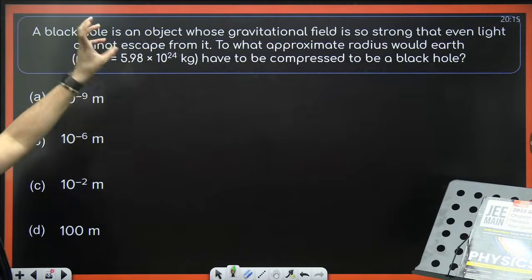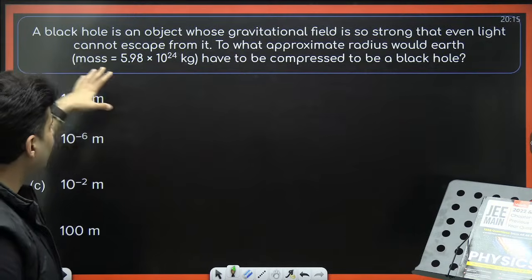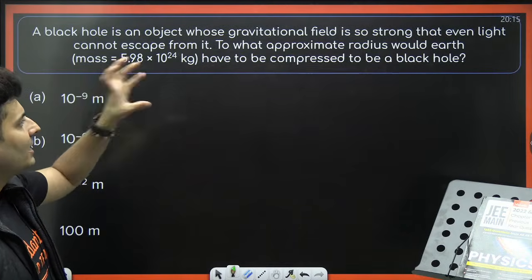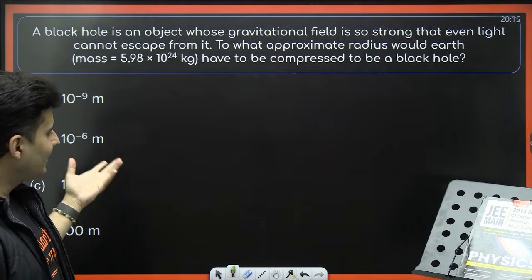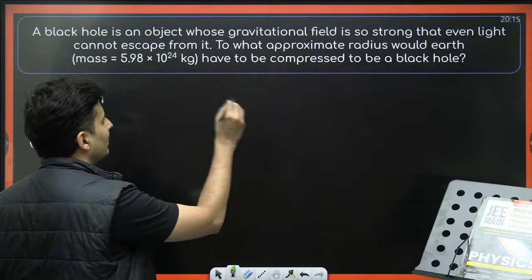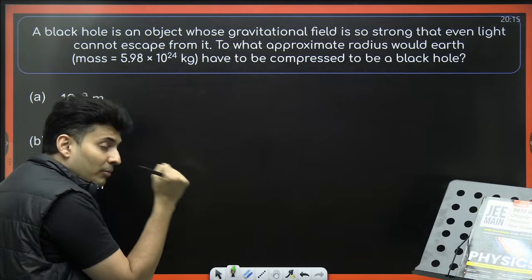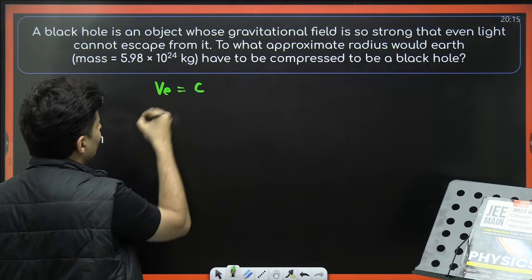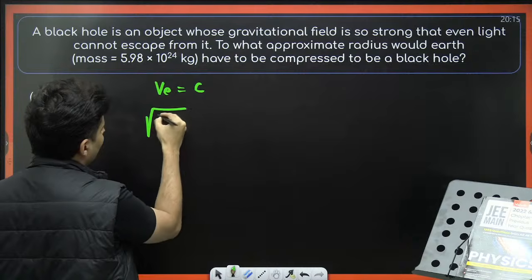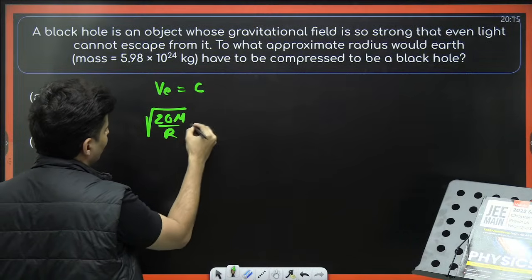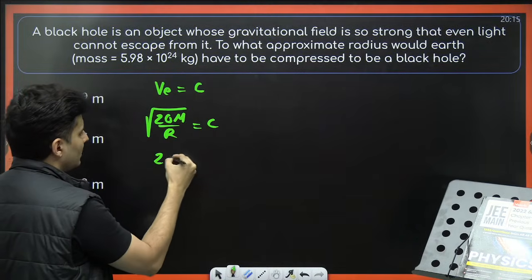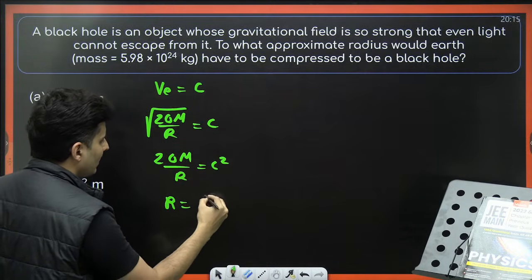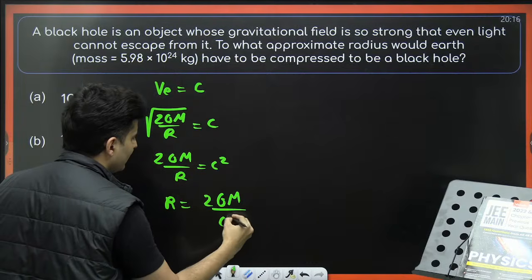A black hole is an object whose gravitational field is so strong even light can't escape. I just told you. What is the radius of the Earth so that it can be made into a black hole? Interesting question. Because I want the Earth to be compressed so that it becomes a black hole, that means the escape speed should be c. Escape speed formula is root of 2GM by R. This will be c. Square both sides. So 2GM by R will be c square. So R will be 2GM by c square.